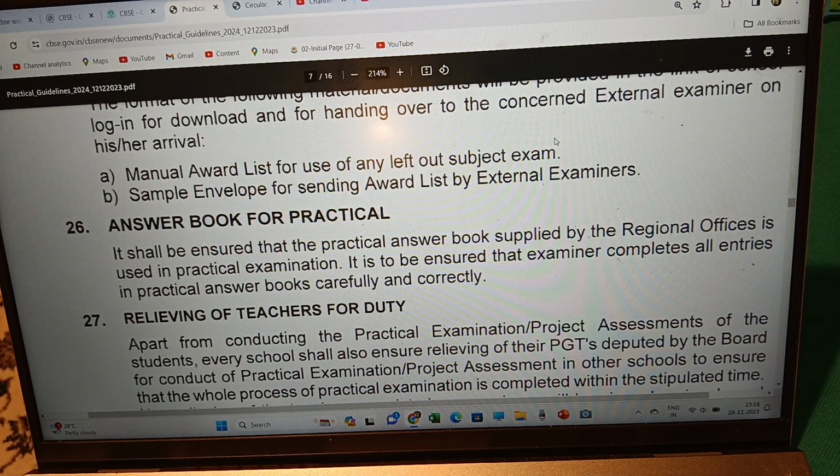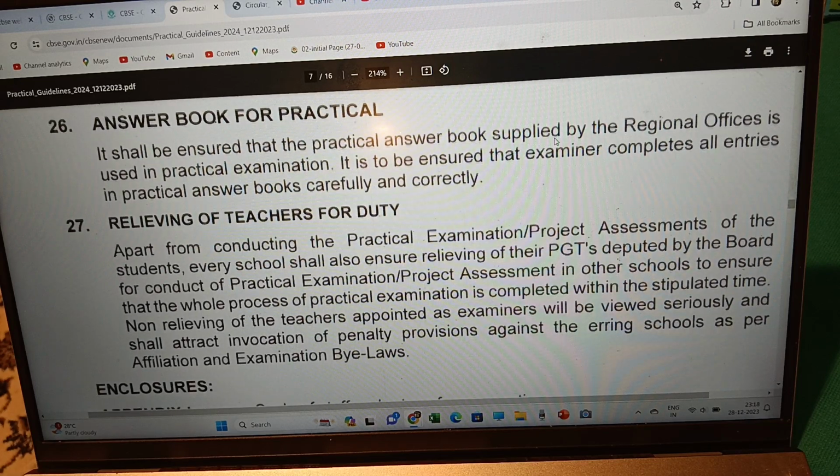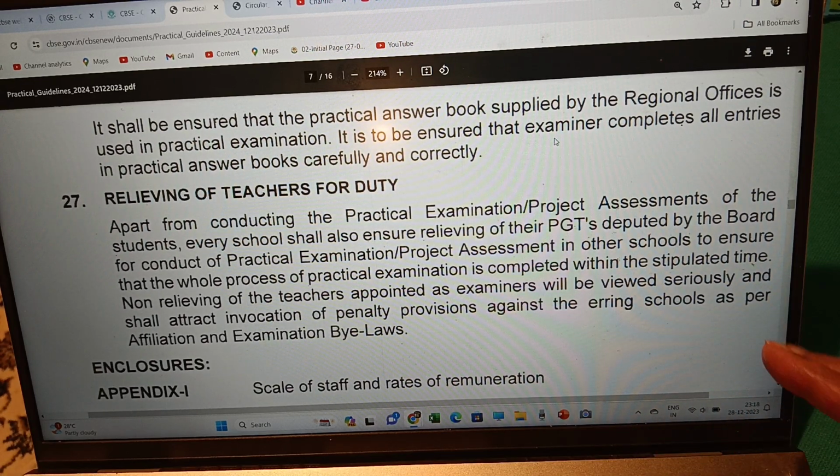Yes, and this is for the heads of the institutions. The principals of the schools should relieve them for their duties as external examiners, so that the whole process of practical examination is completed within the stipulated time. Non-relieving of the teachers appointed as examiners will be viewed seriously and shall attract invocation of penalty provisions against the erring schools as per affiliation and examination bylaws.